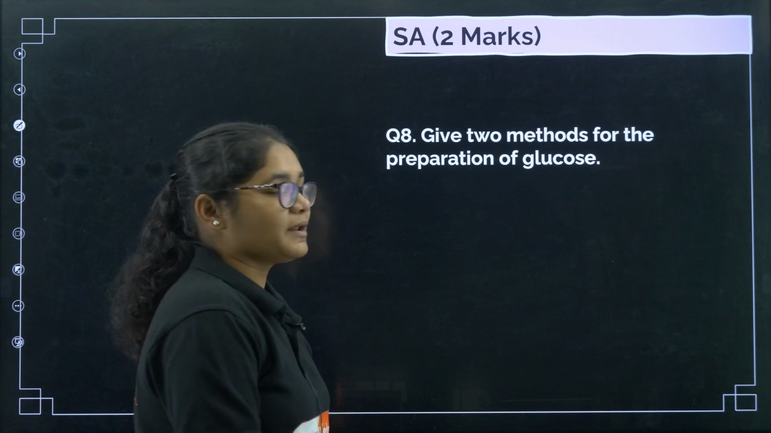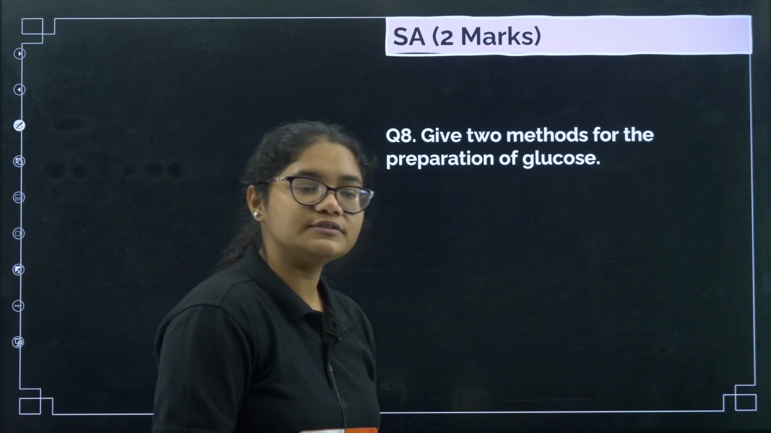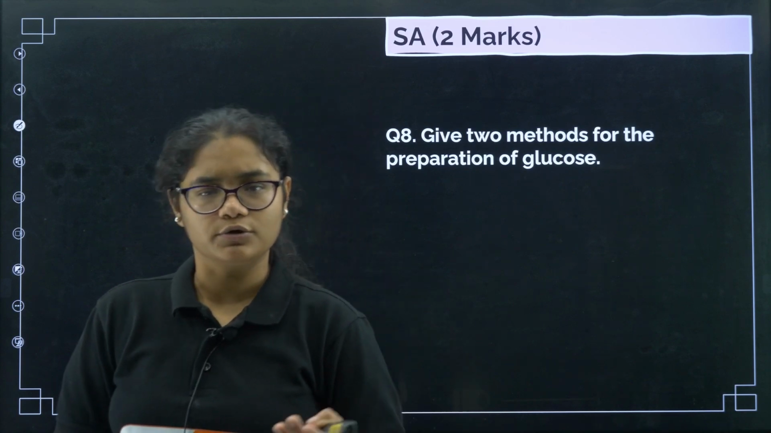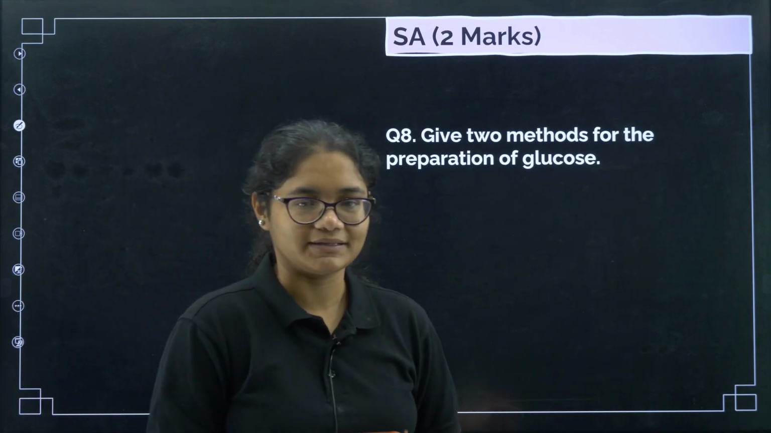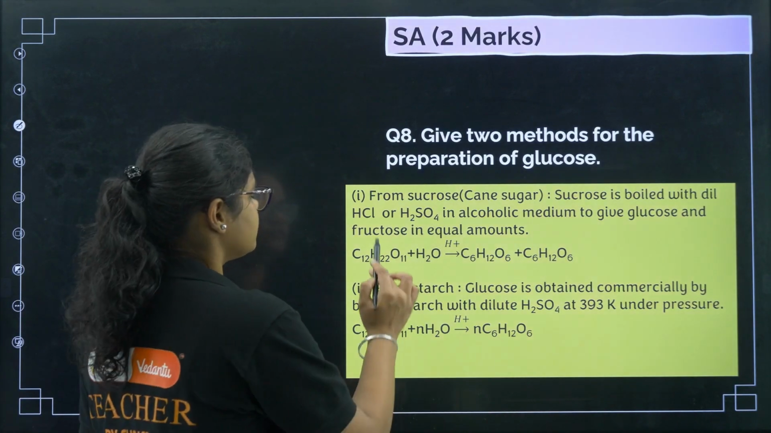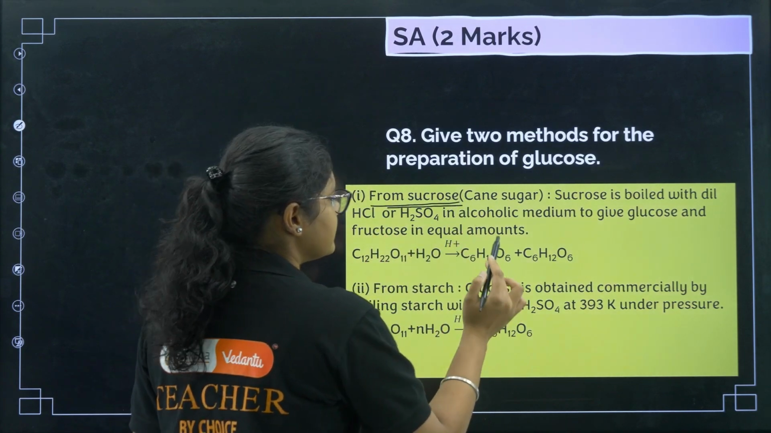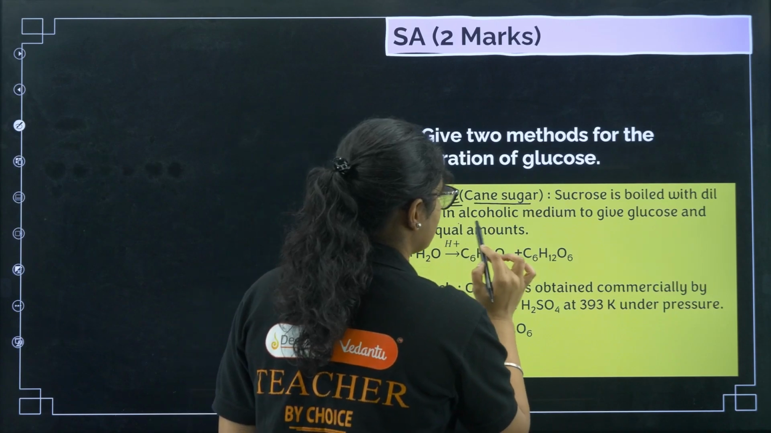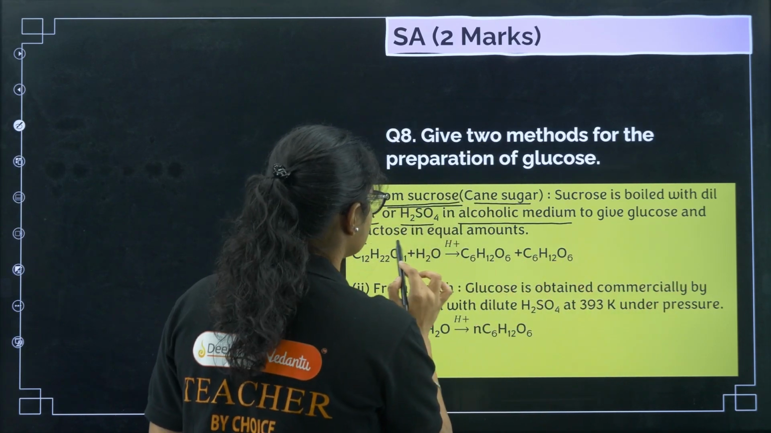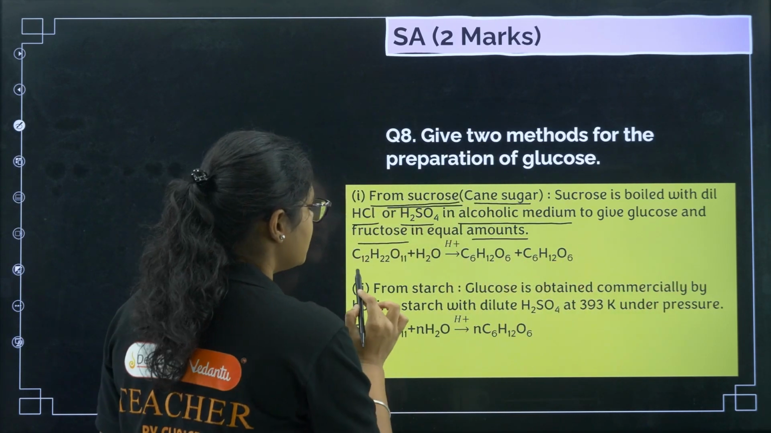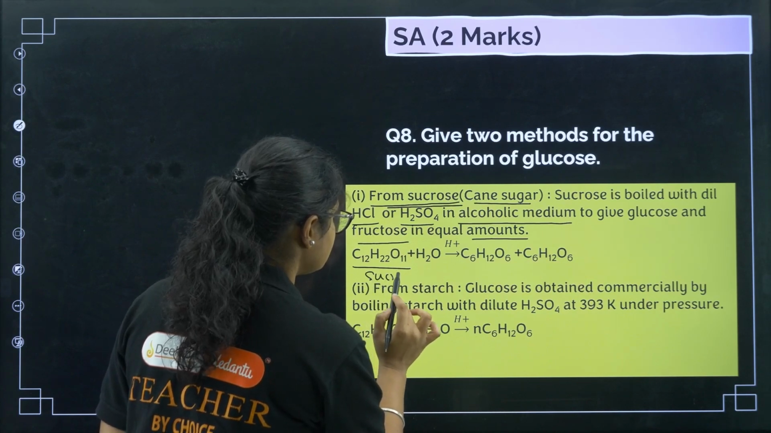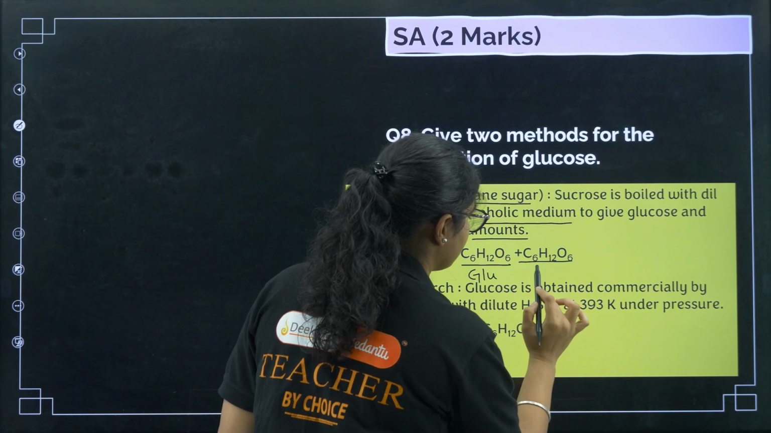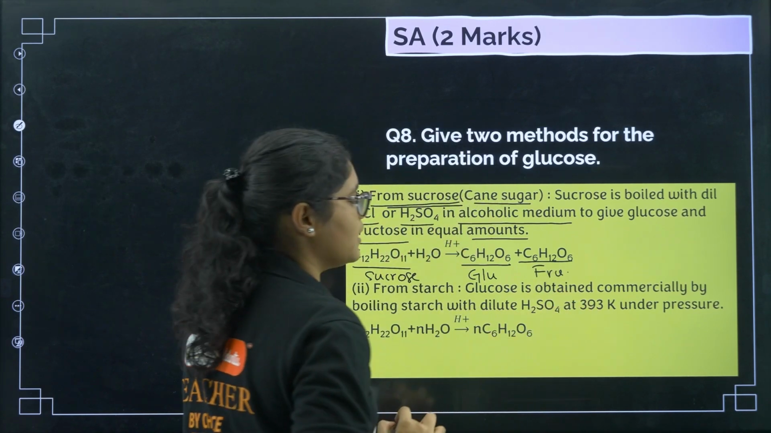Next, give two methods of preparation of glucose. So, glucose can be prepared, see, glucose is the monomer unit of sucrose. So, if you break sucrose, you can get glucose, right? That is one of the methods, and let's see the other method here. So, first method is from sucrose, okay? That is your cane sugar. Sucrose is boiled with dilute HCl or H2SO4 in alcoholic medium to give you glucose and fructose in equal amount, okay? So, this is sucrose. It is boiled in acidic medium and we get glucose and fructose in equal amount.